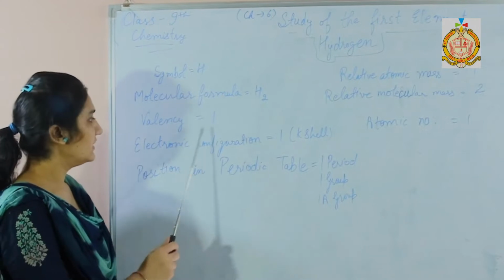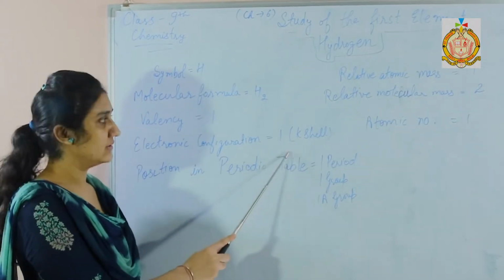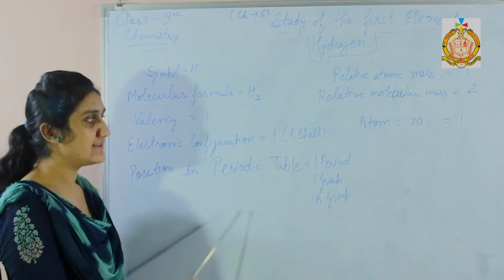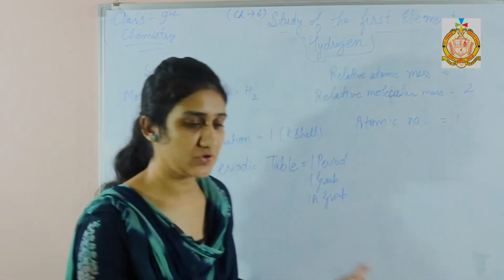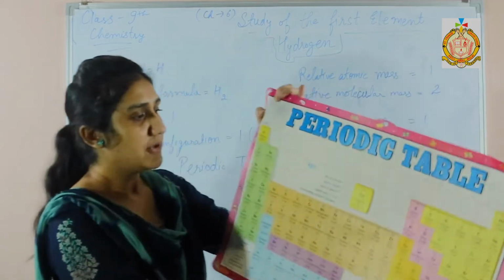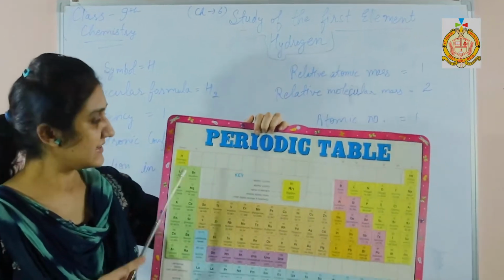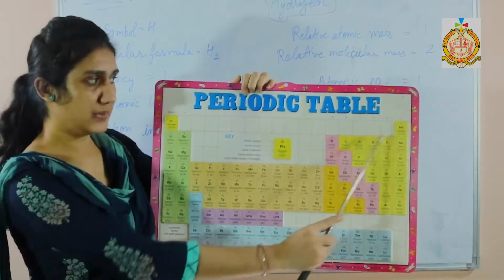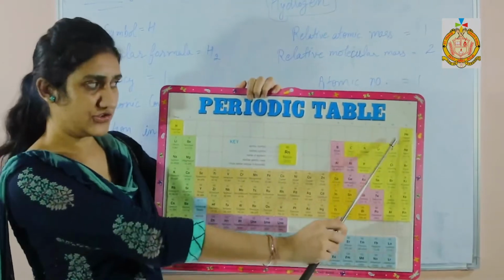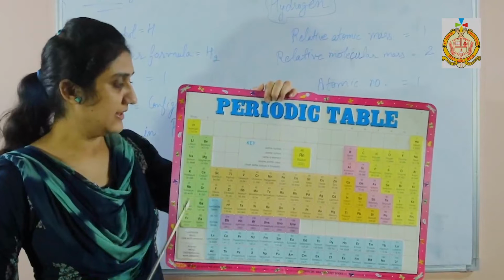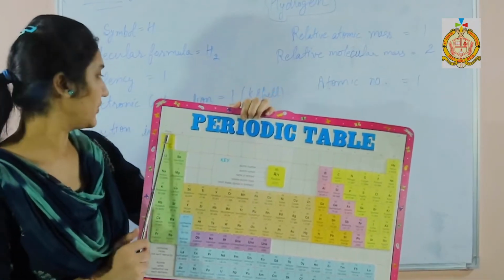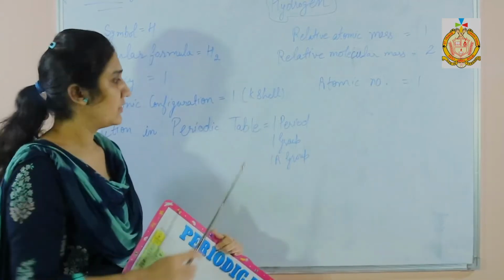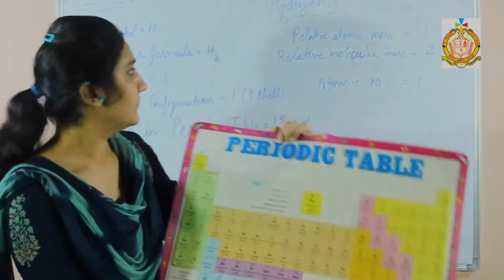Valency of hydrogen is 1, its electronic configuration is 1, since it has one electron, and position in the periodic table is in the first period and first group. Here you can see the periodic table. The hydrogen lies in the first group here and in the first period. Period is always horizontal and group is always vertical. It lies in the first group, or you can say 1A group, 1A group or simply first group and the first period.